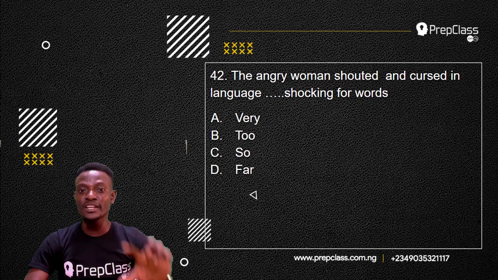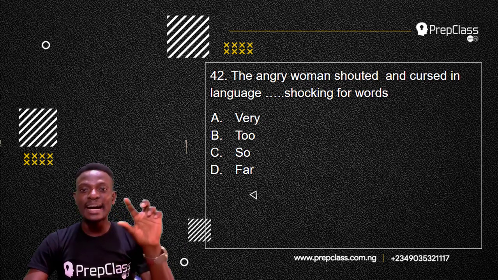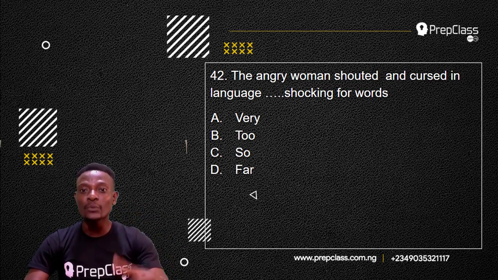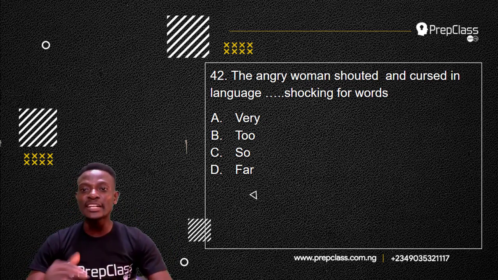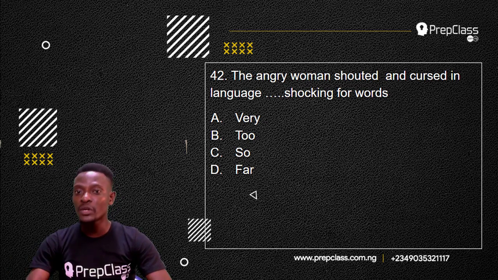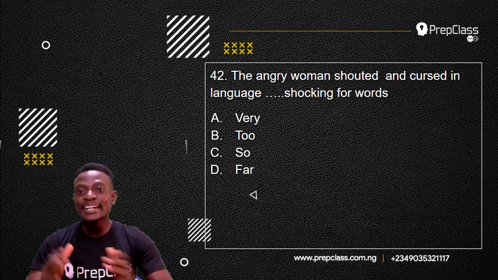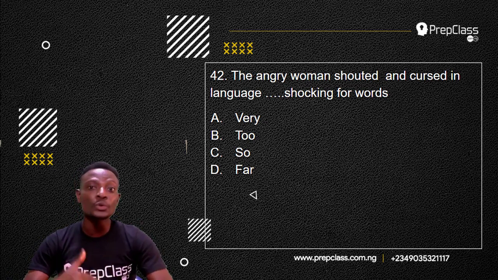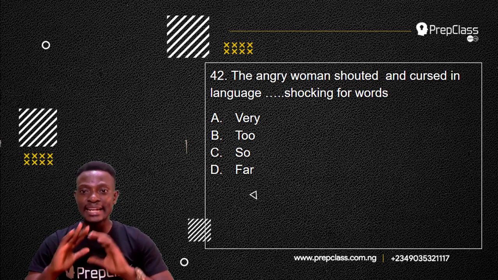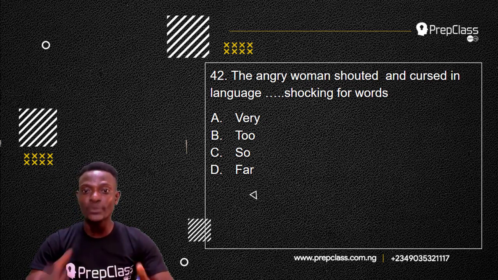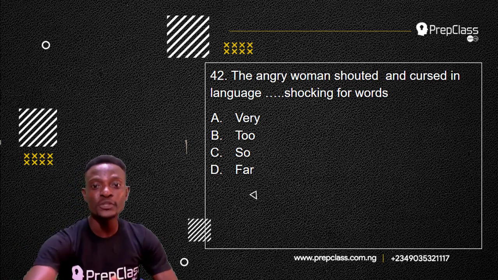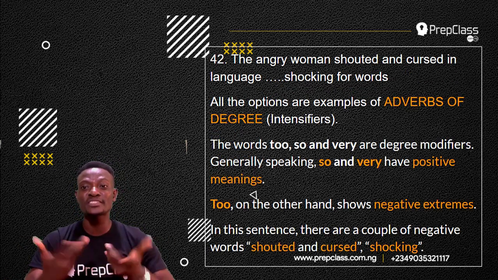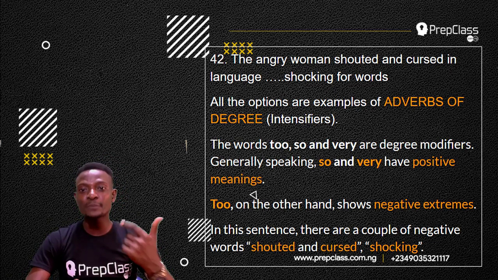The first option is option A, very. The angry woman shouted and cursed in language very shocking for words. Option B, too shocking for words. Option C, so shocking for words. And option D, far shocking for words. So, which of these options is the most appropriate to fill this blank space with?